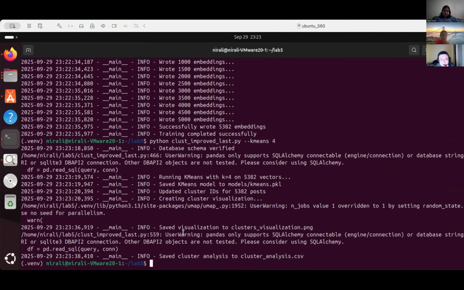Okay, so now the clusters are formed. And I'll show you how the clusters look on the plot. Actually, should I show it now?